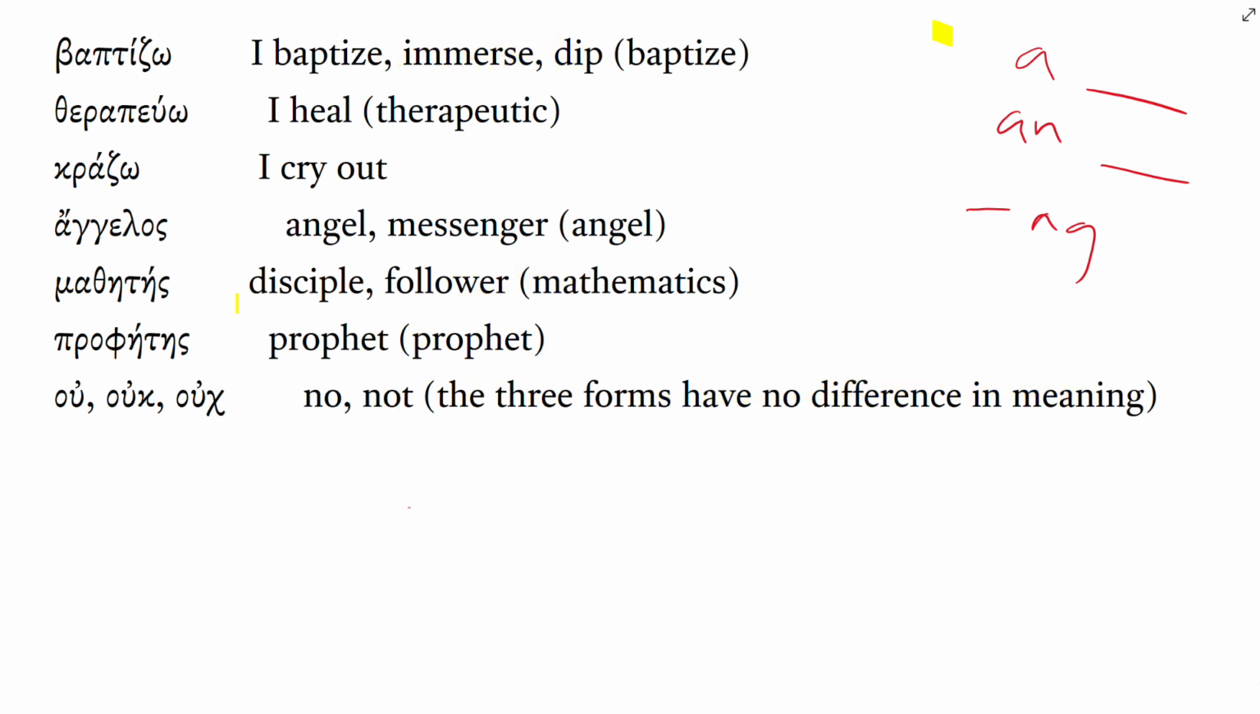Let's just pronounce all those one more time. You can say them after me. Baptizo, therapeuo, kradzo, angelos, mathetes, prophetes, and you notice how I'm trying to emphasize the syllable that's accented. That's why I'm saying prophetes. Prophetes, oo, ook, ooch. All right, good job.